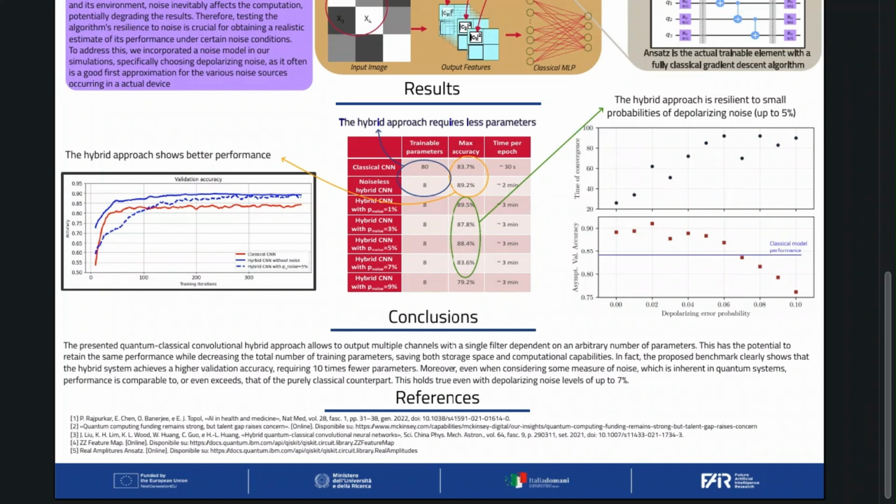This robustness under challenging conditions is a testament to the hybrid system's potential for real-world applications. In conclusion, the hybrid quantum classical model performed equal to, if not better than, the classical model, requiring fewer parameters and showing an acceptable resilience to noise.